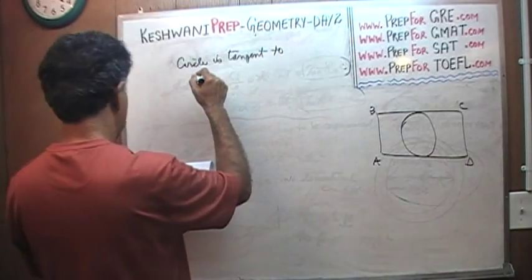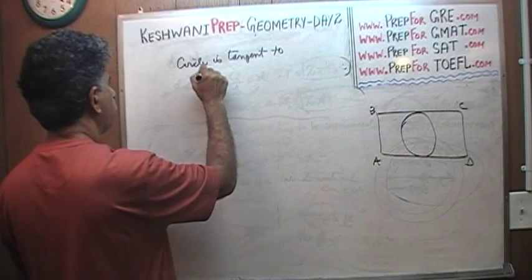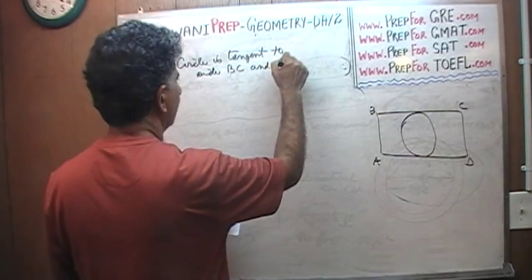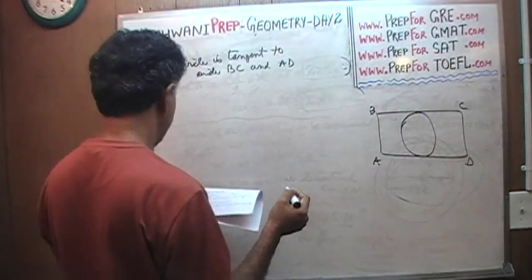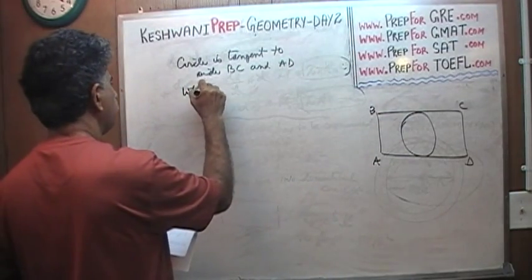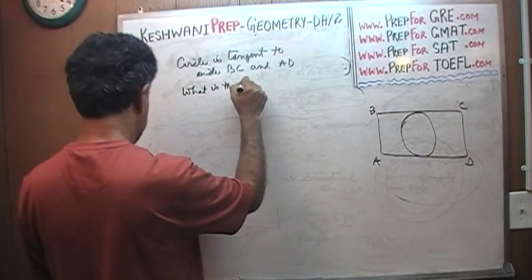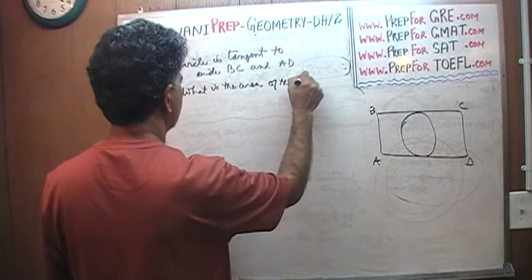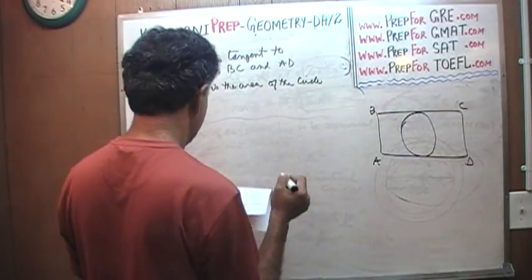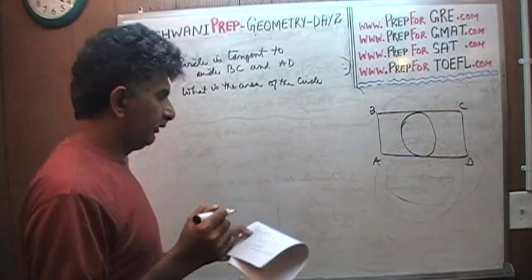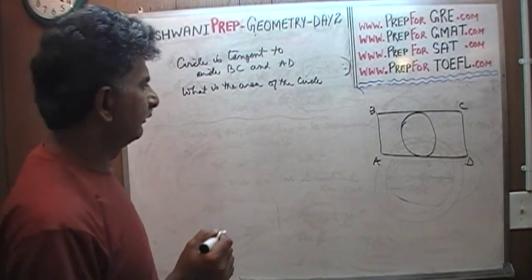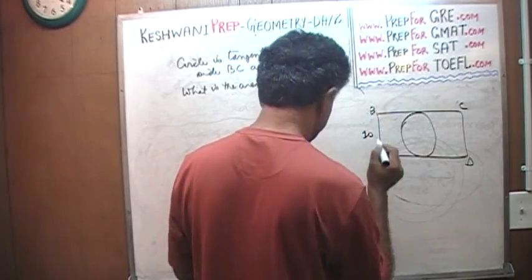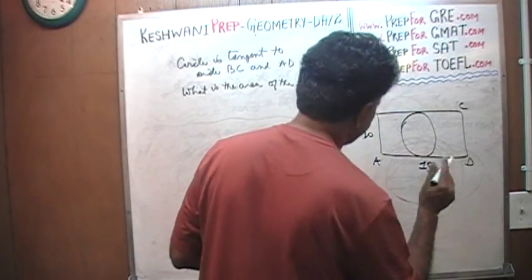to sides BC and AD. The question simply is, what is the area of the circle? Very simple, very straightforward question. What is the area of the circle? Well, I left out this part: we are told that A to B is 10 and we are told that A to D is 15.